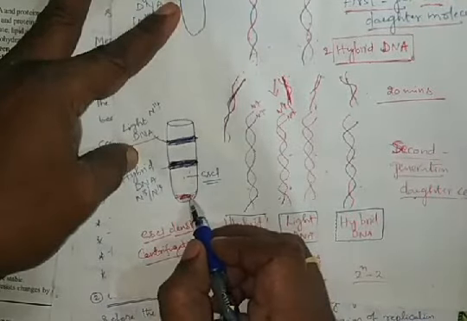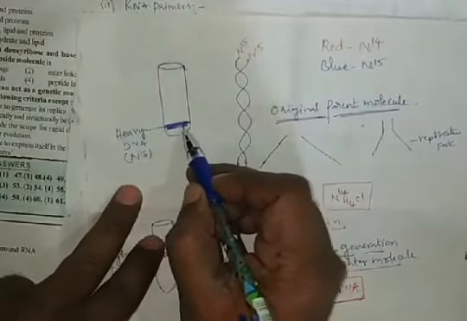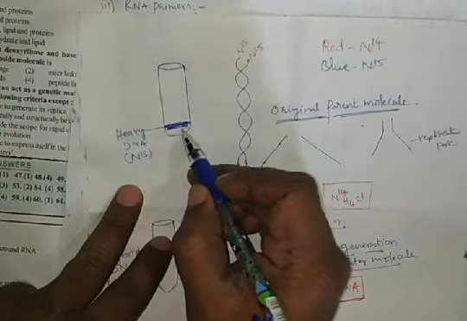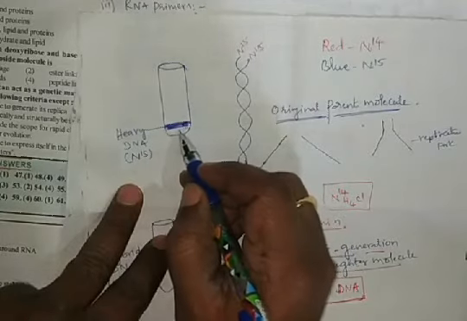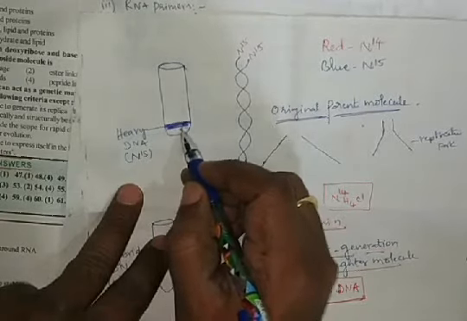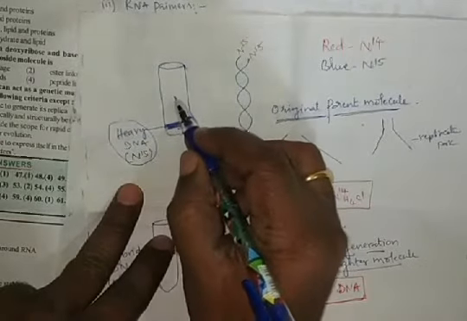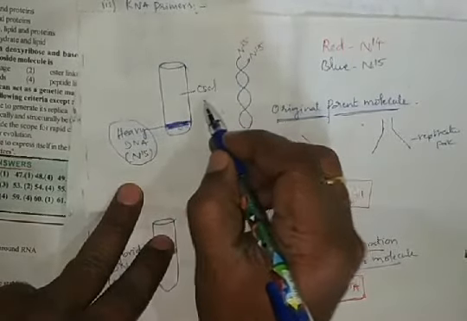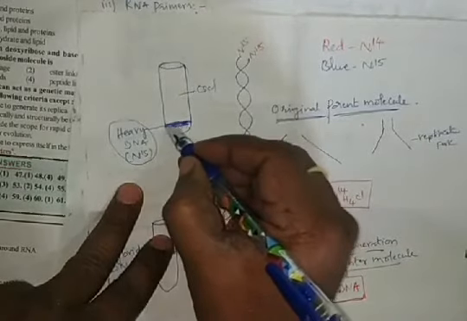First we have taken the heavy DNA here, the parental DNA. If it is centrifuged, this heavy DNA gets precipitated at the bottom of the test tube because the density of this heavy DNA is more than the cesium chloride, so it is accumulated at the bottom of the test tube.